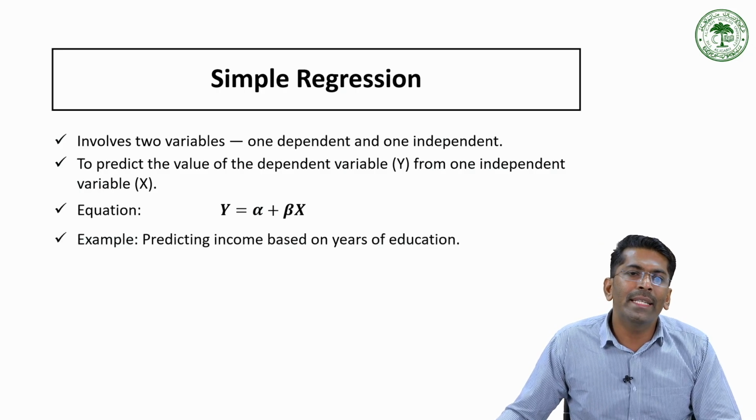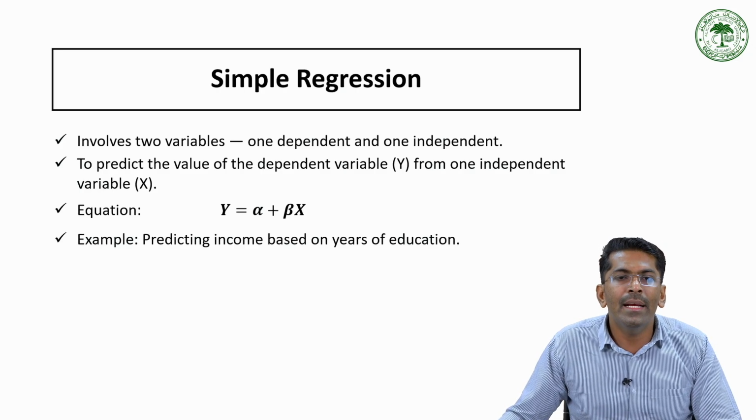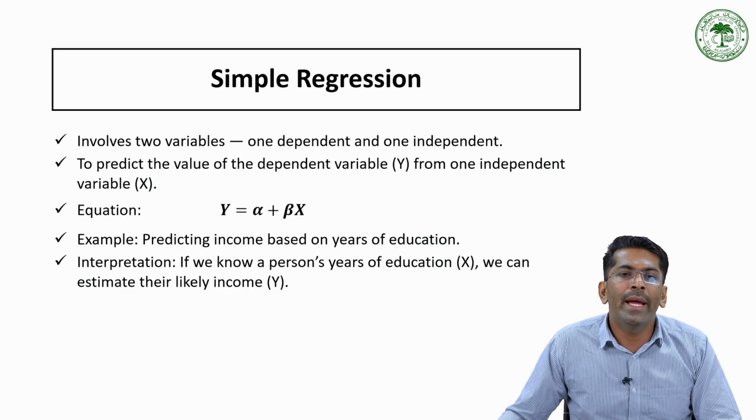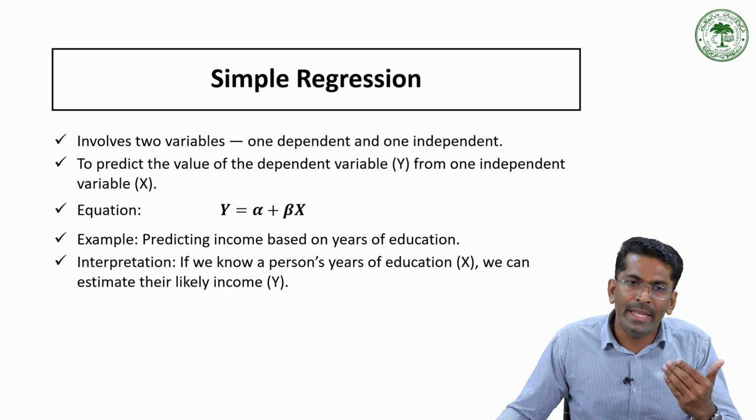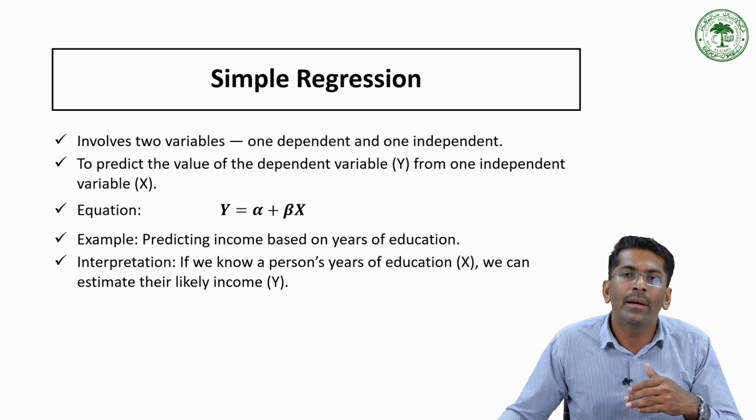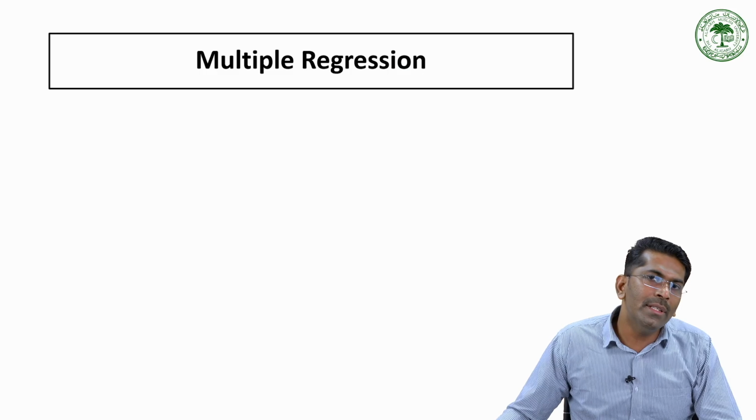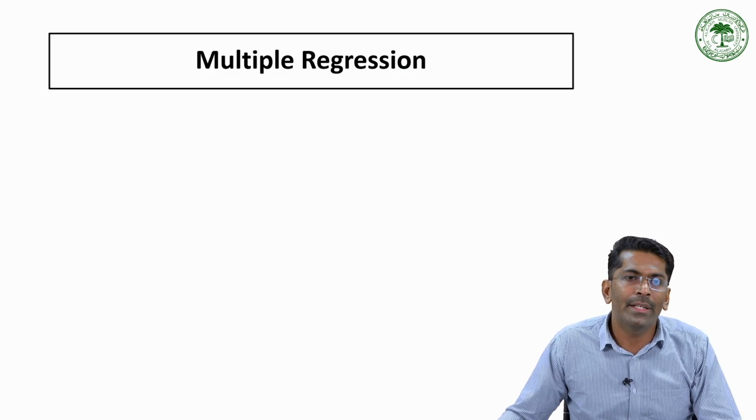So consider one example: we are going to predict the income based upon the years of education. So the level of income depends upon the years of education. We have only two variables here, one dependent variable and one independent variable. As a person's years of education increase, or if you know the level of education, then we can also estimate the likely income which he is going to receive in the near future. Okay.